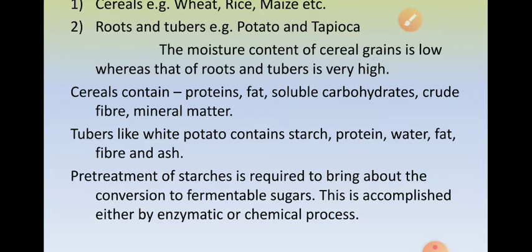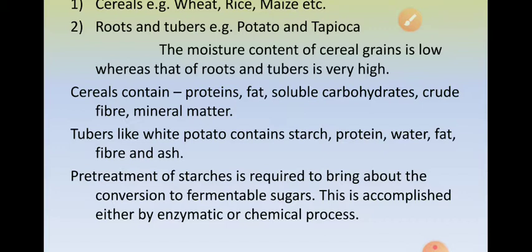Cereals like wheat, rice, maize that we use in industries contain proteins, fats, soluble carbohydrates, crude fibers, and mineral matter. So they are rich in all these ingredients other than being a good source of carbohydrates. Root tubers like white potato contain starch, protein, water, fats, fibers, ash.